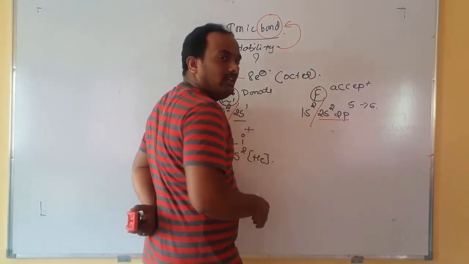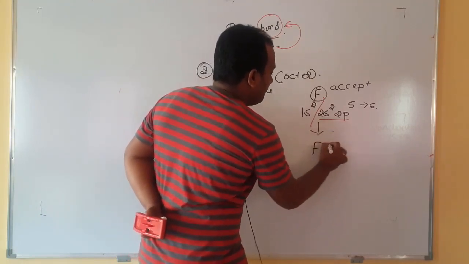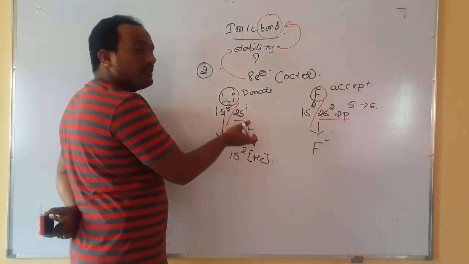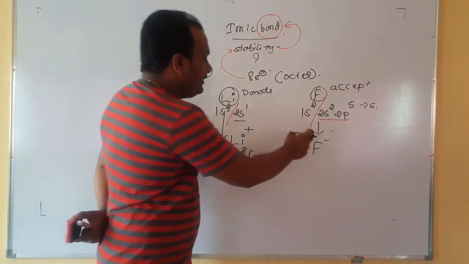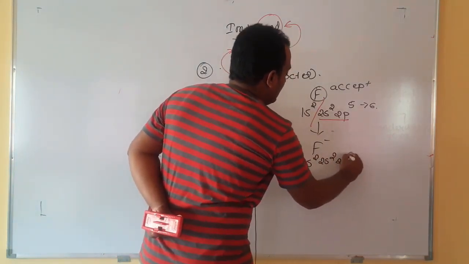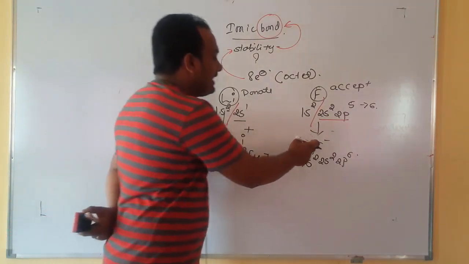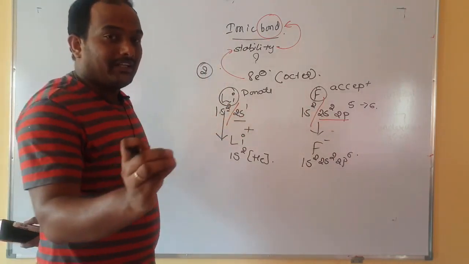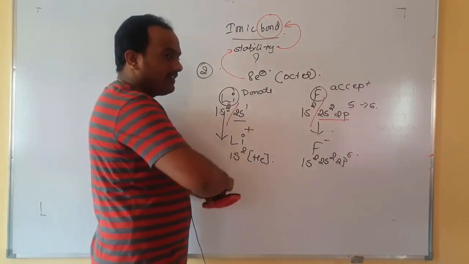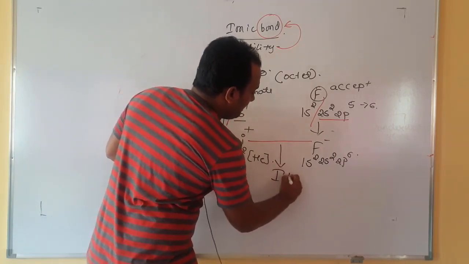Now the lost electron is entering the orbital of which one? Fluorine. Once fluorine takes it, it becomes F minus, because if electrons are taken, negative charge increases. If electrons are lost, positive charge increases. Therefore the electronic configuration of this becomes 1s2, 2s2, 2p6. Unknowingly, lithium has acquired a positive charge, fluorine has acquired a negative charge. Everybody knows that positive will attract negative, negative will attract positive. There starts a friendship between these. That friendship, now we call it a bond. Specifically, we call it what?